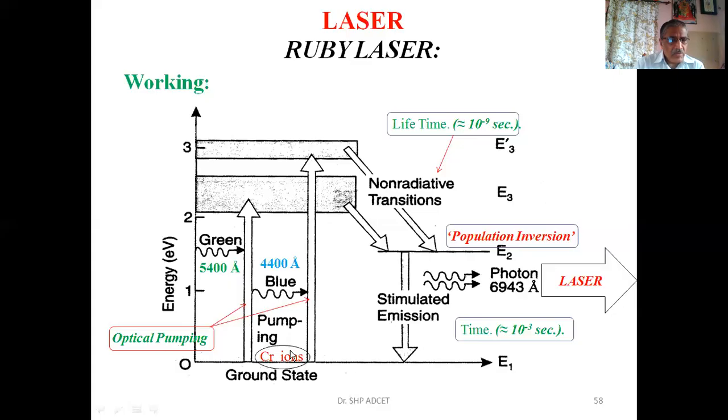Now, as we already know, in case of population inversion, more atoms are lying in the lowermost orbit. They jump from the lower level to the higher level, and the population of the upper level increases. Of course, this instability is reached, and that is why the atoms lying in this orbit will jump from this level to this level. This is called non-radiative transition. This is very fast, so the time is of the order of 10 raised to minus 9 seconds. So these atoms will jump from this level to this level.